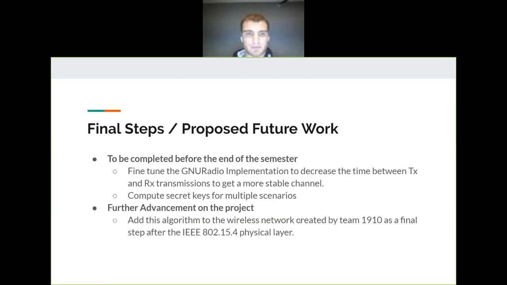So before the end of the semester, we want to be able to fine-tune our GNU Radio implementation to decrease the time between our transmitter and receiver transmissions to get a more stable channel. And we also want to compute secret keys for multiple scenarios. Right now, we just have the one setup shown earlier. And later iterations of this project, possibly done by other senior design teams in the future, can also implement this algorithm in the wireless communication network set up by last year's team.